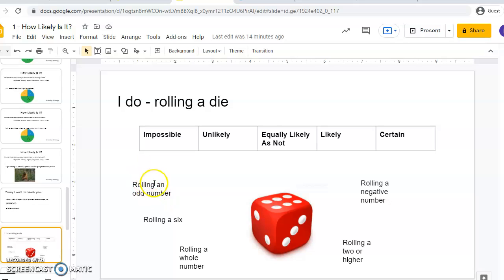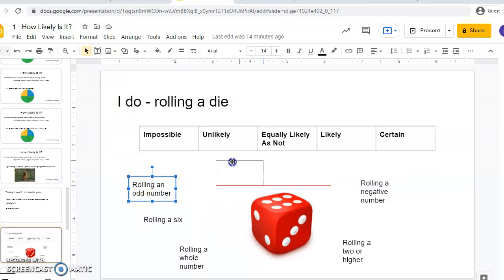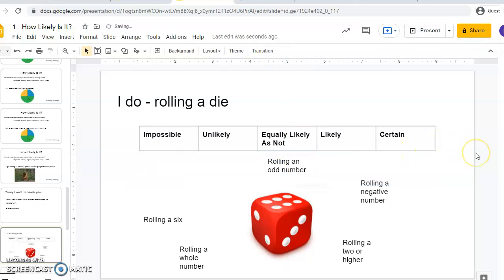We kind of talked about this one. There are 6 numbers on this die, 1, 2, 3, 4, 5, 6. 3 of those numbers are odd, 1, 3, and 5. 3 of those numbers are even, 2, 4, and 6. So that sounds like even chances to me. There's 6 possibilities, 3 are odd, 3 are even. I'm going to slide that one up to equally likely as not, is how I would rate that.